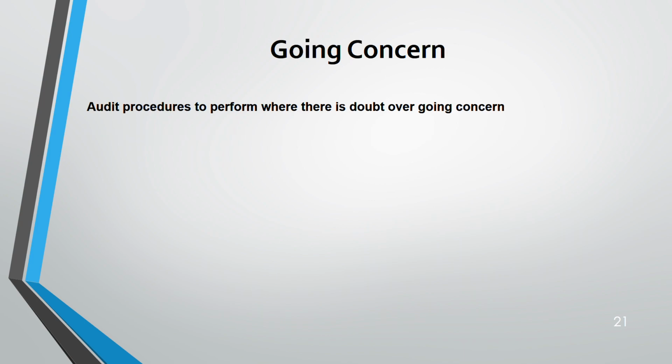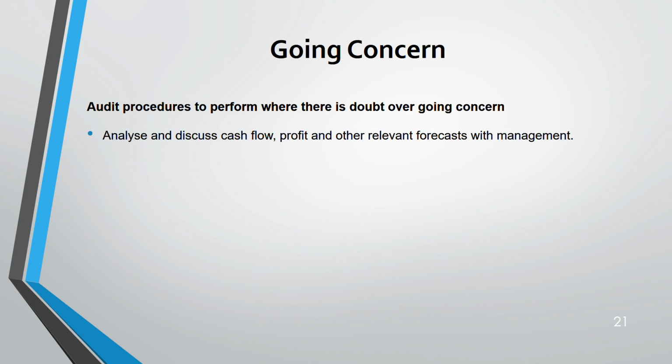Now these are the audit procedures to perform when there's a doubt over going concern. Number 1, analyze and discuss cash flow, profit, and other relevant forecasts with management. Why? See, it is through your cash flow you can say whether it's a going concern or not. If your cash flow suffers, most probably there is a doubt over going concern. If your profit suffers, doubt over going concern. If other forecasts give a negative result, doubt over going concern. That's why we have to analyze cash flow, profit, and other forecasts.